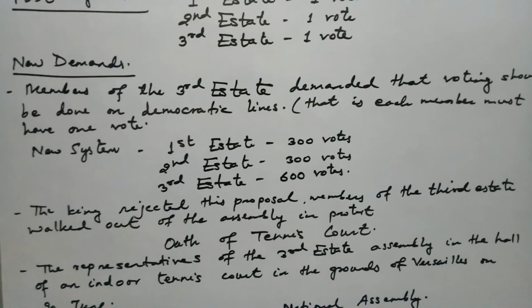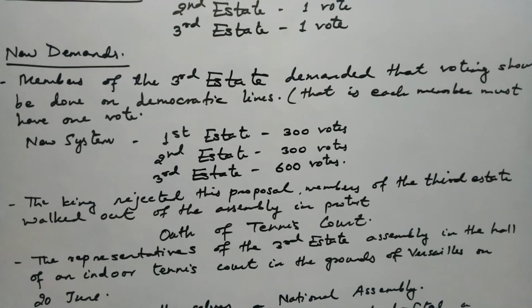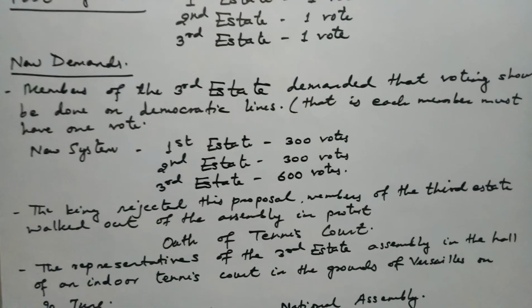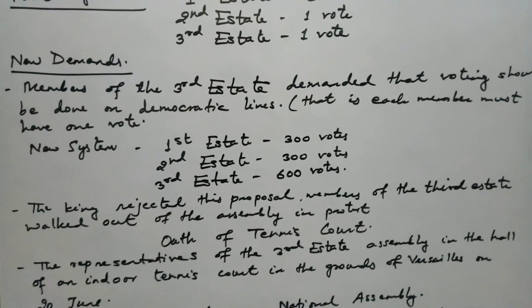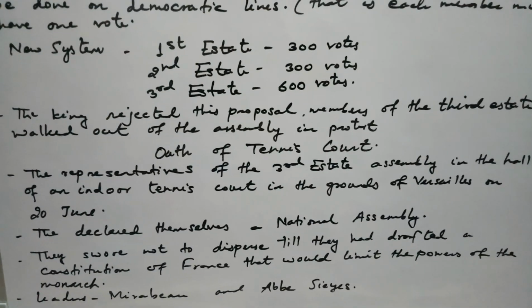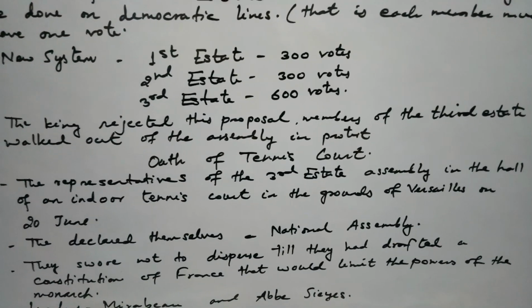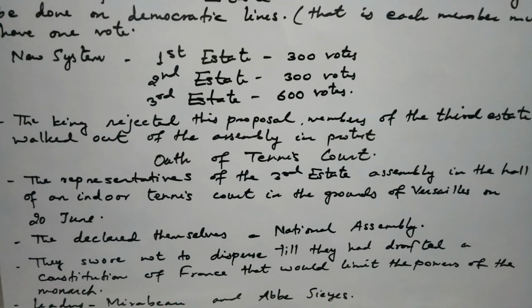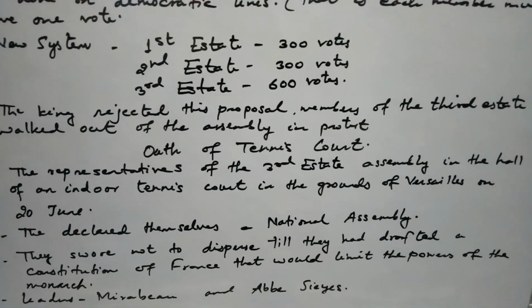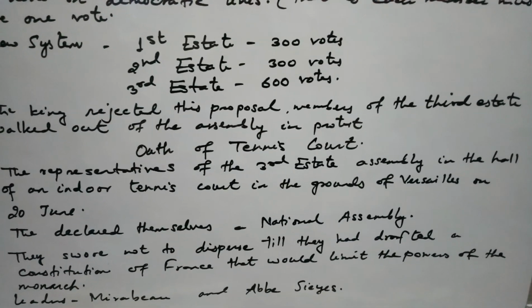Now when this demand was presented in front of the king, he rejected the proposal, and the members of the third state walked out of the assembly in protest. When the demand of the representatives of the third state was rejected by the king, they moved out of the assembly in protest.